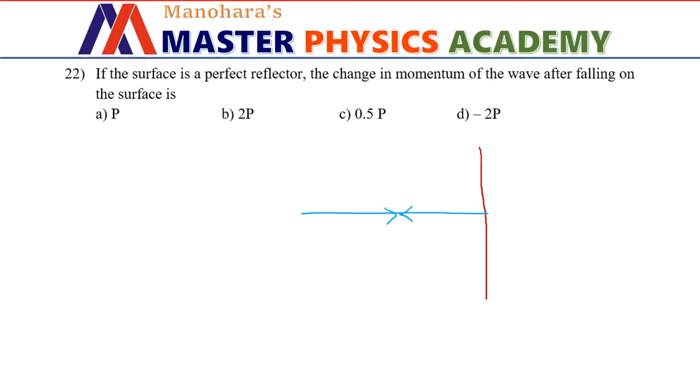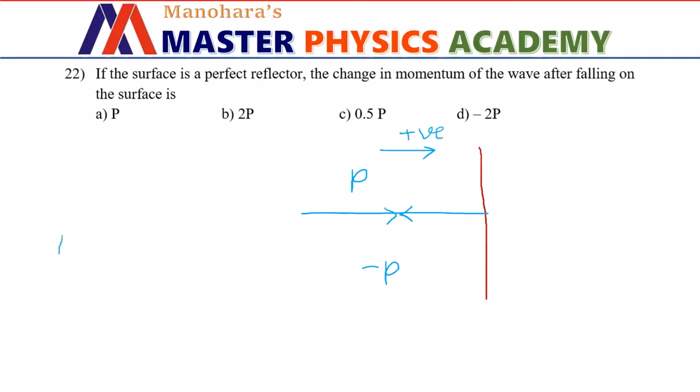Therefore, if you consider the forward direction as positive, the momentum here is P. For the reflected radiation, the momentum will be minus P. There won't be any change in momentum with respect to magnitude, but in direction it is opposite. So according to our convenience, it is going to be minus P.